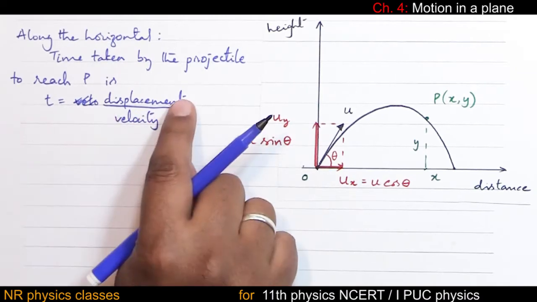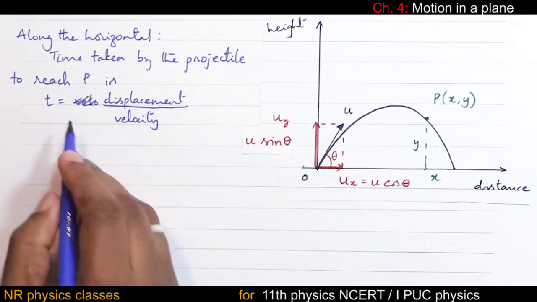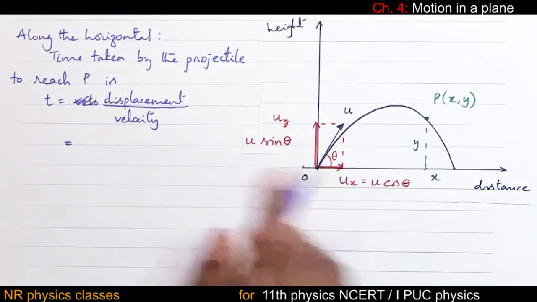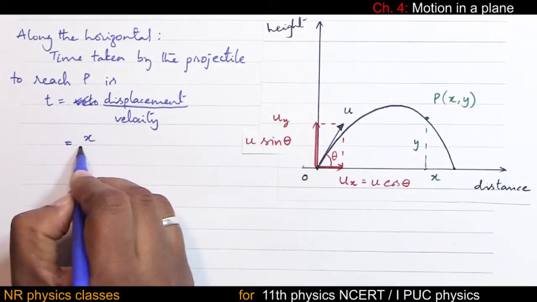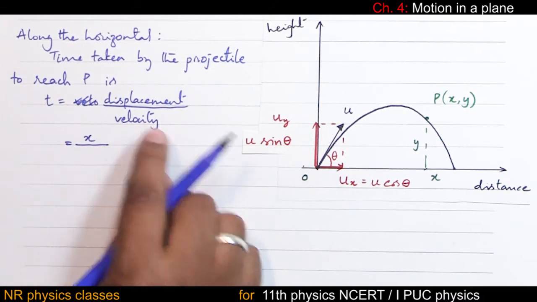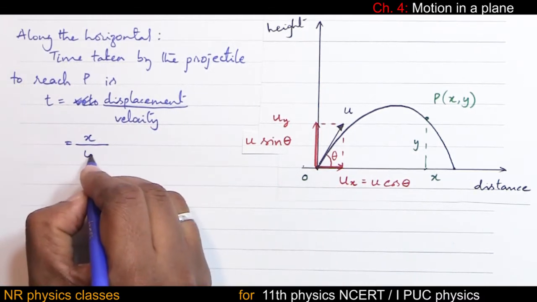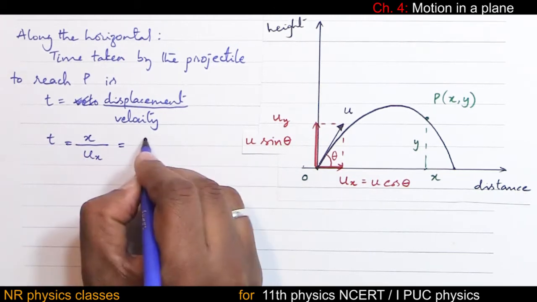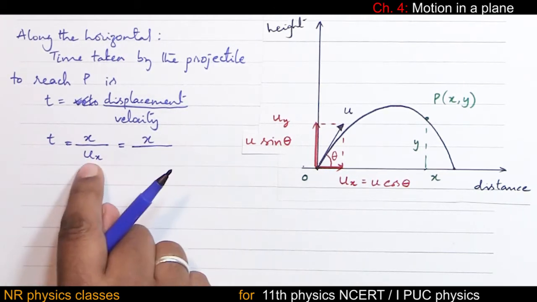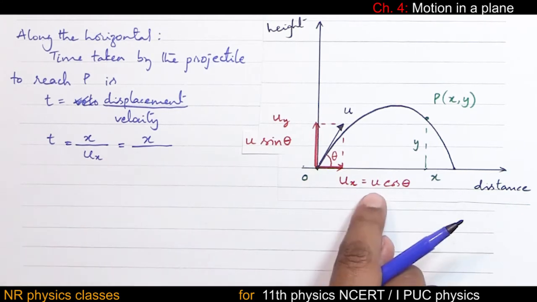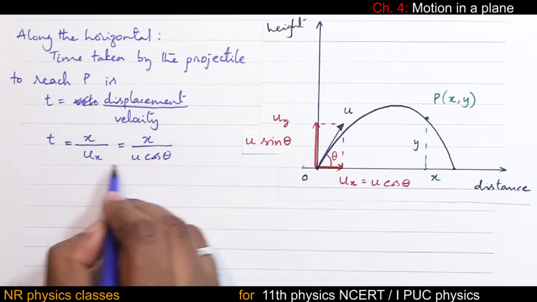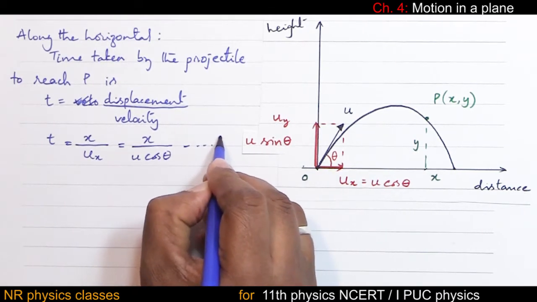Time equal to displacement by velocity. Displacement to reach point P is x. This displacement is covered with velocity ux. Therefore, t equal to x by the horizontal component, which is u cos theta. Let this be equation 1.